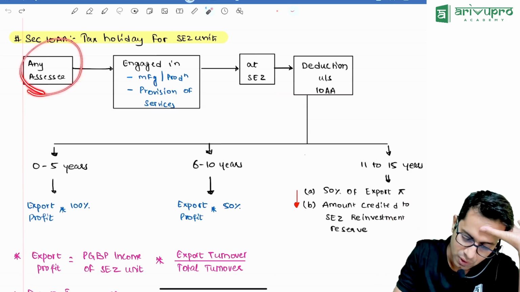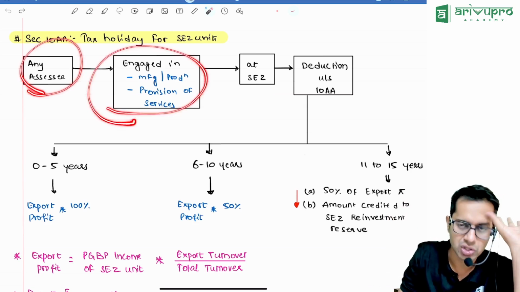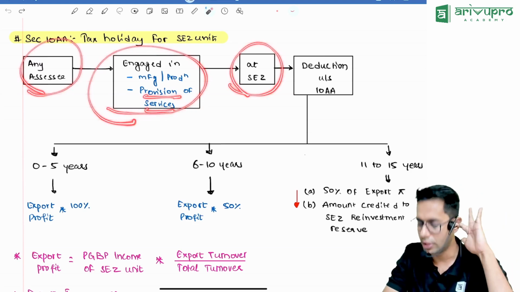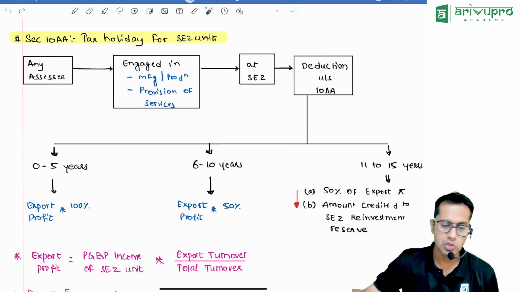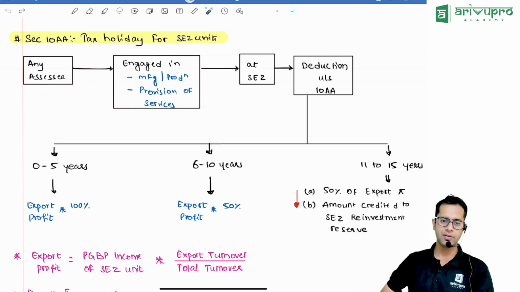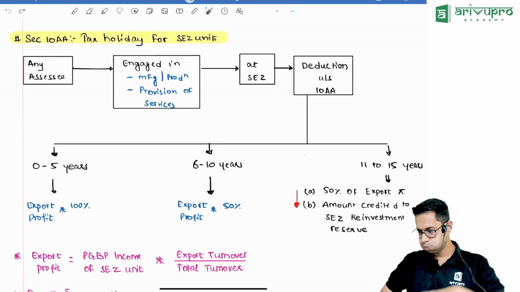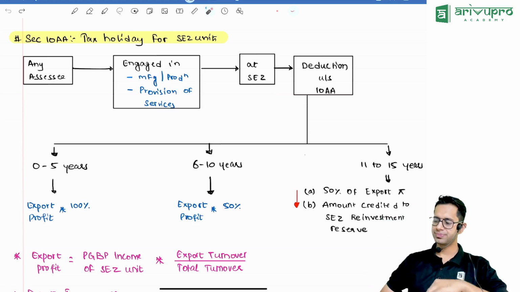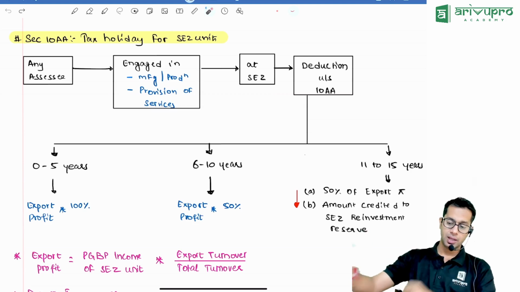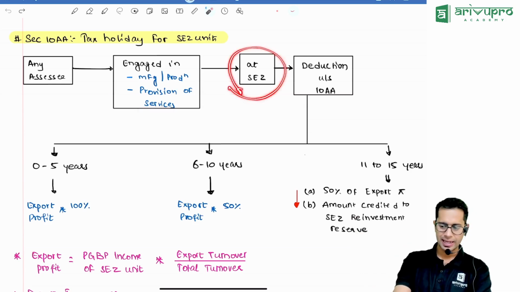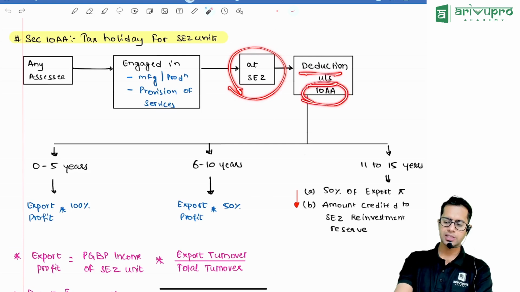Any assessee who is engaged in manufacturing or production or provision of any services at an SEZ unit. If you are any type of assessee who is doing what, sir? Manufacturing activity, or who is producing anything, or you are involved in providing services at an SEZ area, you can claim deduction under section 10AA.